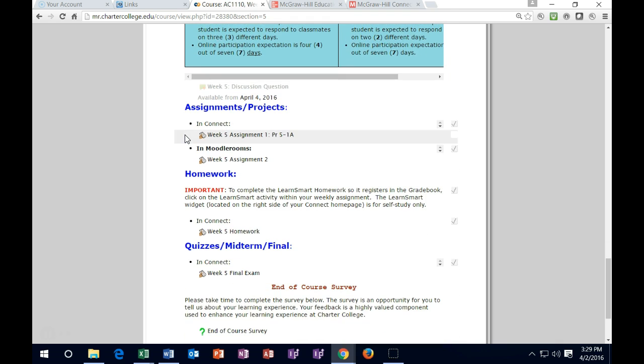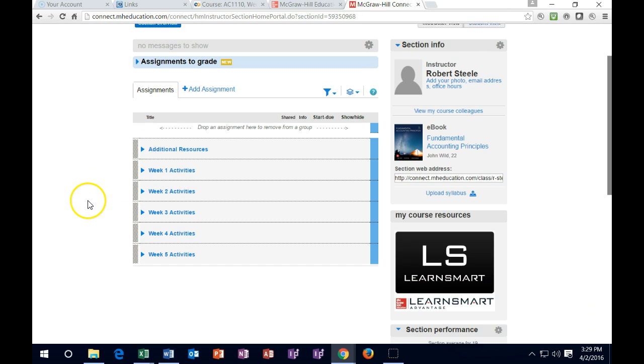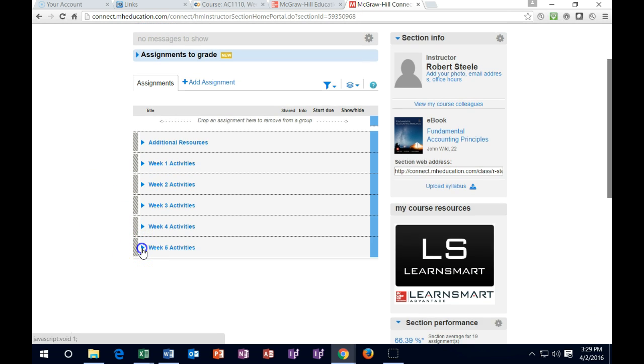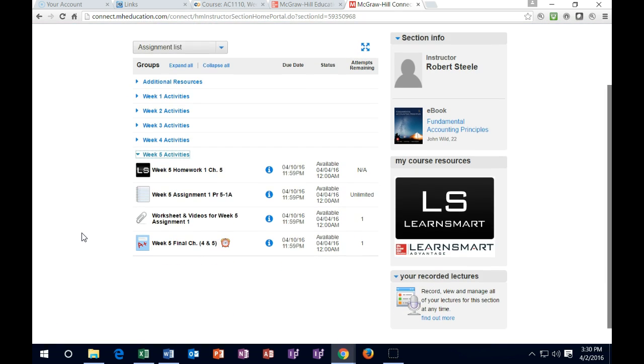Then we have the assignment. We've got the assignment in Connect. So that's going to be the first one. Obviously Connect is over here, so you want to go into Connect, and then we are in week 5. Remember, once you are in here, you probably want to do this one first, even though that's not the first thing in the Moodle Rooms, but this is the one we just looked at, the week 5 assignment.